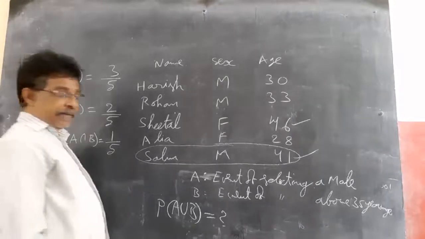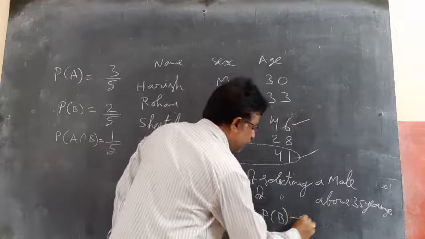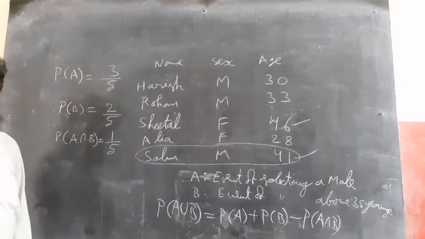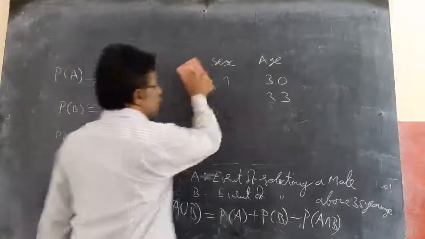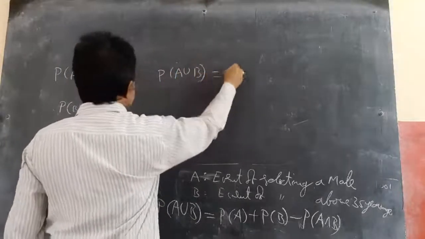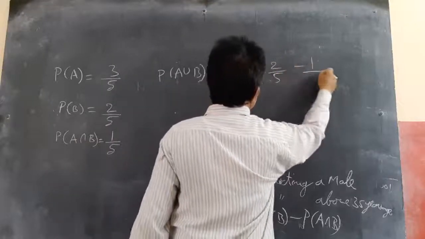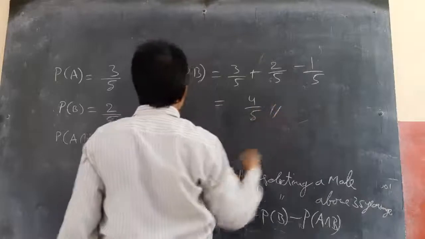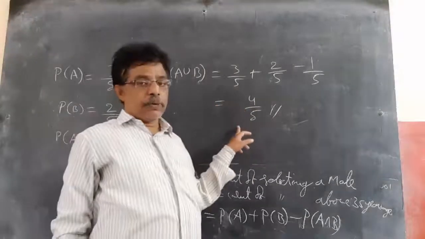Now P of A union B equals P of A plus P of B minus P of A intersection B. Substituting, P of A union B equals 3 by 5 plus 2 by 5 minus 1 by 5. 3 plus 2 is 5, minus 1 is 4, so 4 by 5. So the probability of selecting either a male or a person above 35 years is 4 by 5.